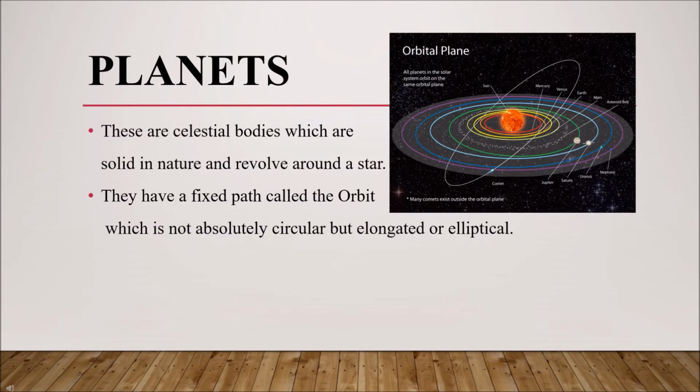Planets. These are celestial bodies which are solid in nature and revolve around a star. They have a fixed path called the orbit, which is not absolutely circular but elongated or elliptical. Some celestial bodies do not have their own heat and light. They are lit by the light of the stars. They are known as planets. See this picture, the orbital plane.